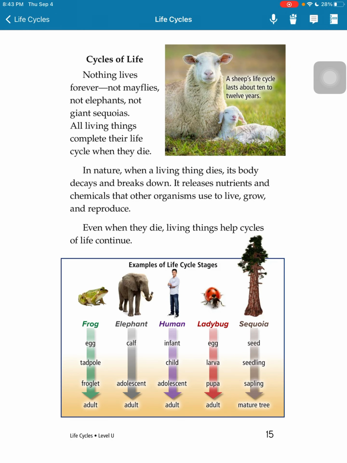Cycles of life. Nothing lives forever, not mayflies, not elephants, not giant sequoias. All living things complete their life cycle when they die. In nature, when a living thing dies, its body decays and breaks down. It releases nutrients and chemicals that other organisms use to live, grow, and reproduce. Even when they die, living things help cycles of life continue.